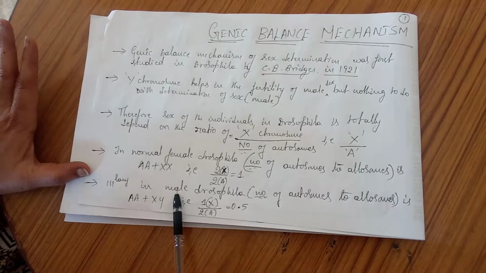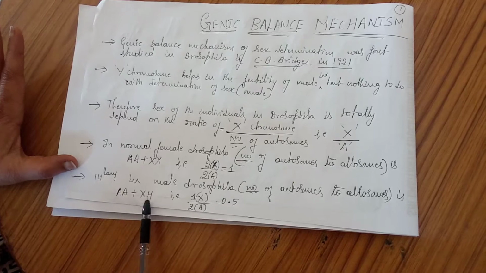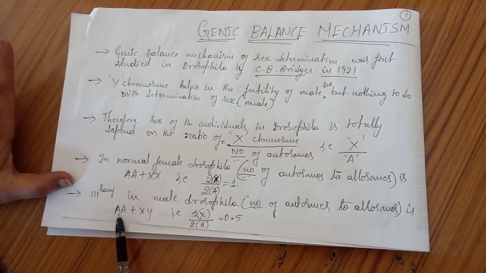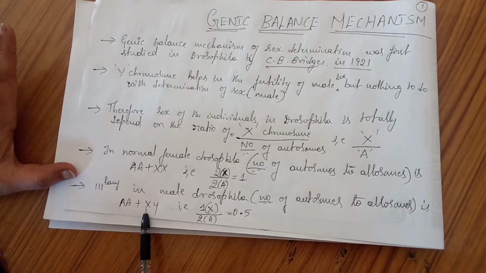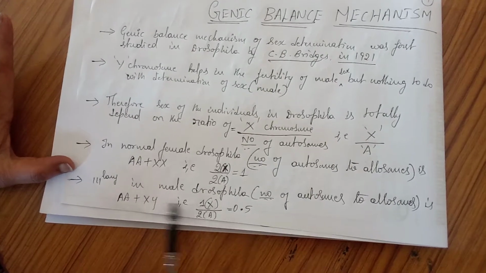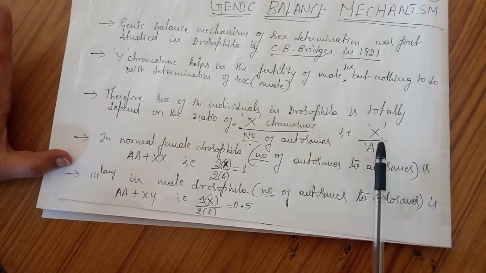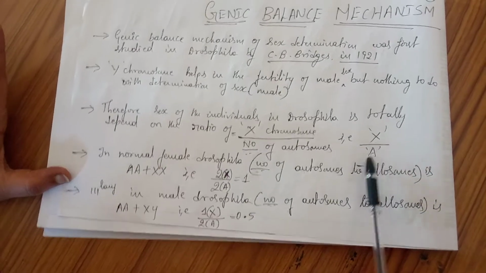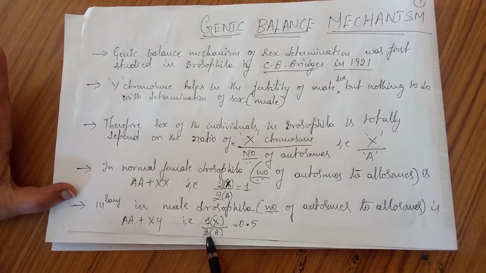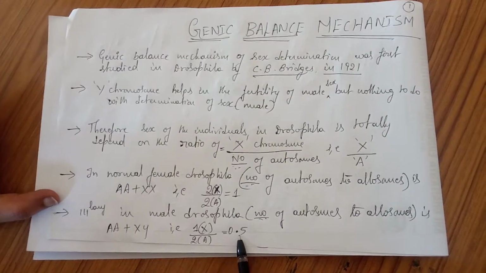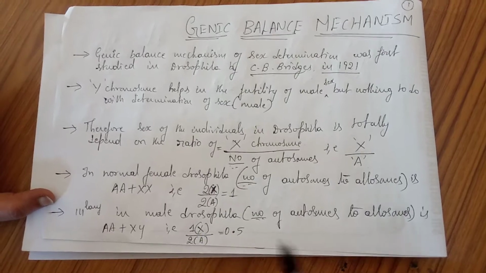Similarly, in case of male Drosophila, we know that the genotype can be represented as AA plus XY. That is, the autosomes number is 2, and for the allosomes we are not interested in the Y chromosome, we are interested only in the X chromosome. So here the number of X chromosomes is only 1 and the number of autosomes is 2. So when you divide X by A, the value coincides with 0.5. If you get this ratio, then you can call it male Drosophila.